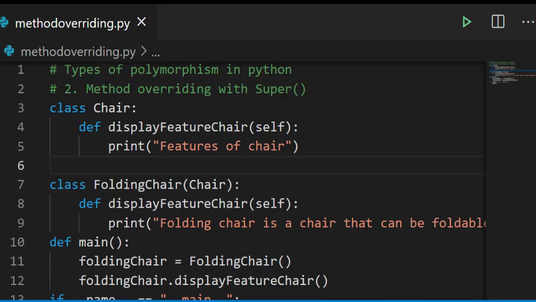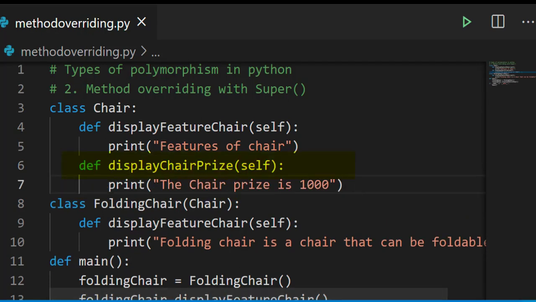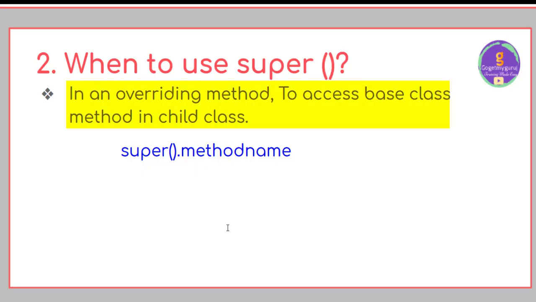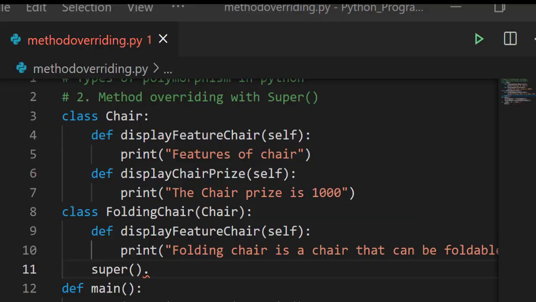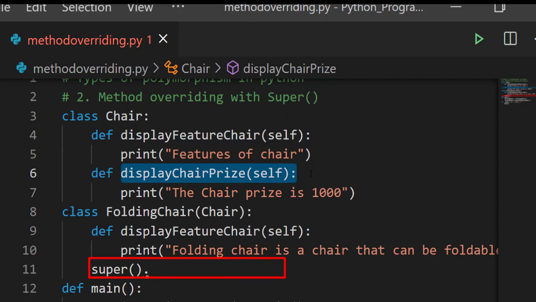And then the second one is method overriding with the super function in Python. If there are two methods in the chair class, that is display chair price, we need to access this display chair price method in folding chair without any modification. For that, we need to use the super function. The super function will be used to access base class methods in the child class. That is super function dot method name. To access base class methods in the child class, we have to use the super function dot method name.